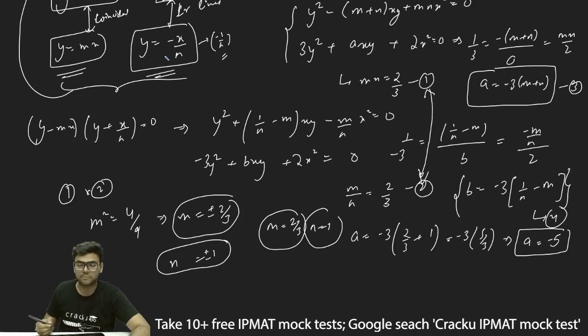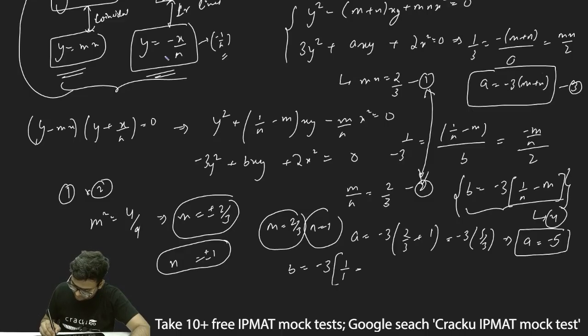Then again, if I put m is equal to 2 by 3 and n is equal to 1, what will I get? I have to find out the value of b. So b is equal to minus 3 into 1 upon (1 minus m). Minus m is minus 2 by 3, so 1 upon 1 minus 2 by 3. This entire thing will be 1 by 3. So minus 3 into 1 by 3, and thus b will be equal to minus 1.